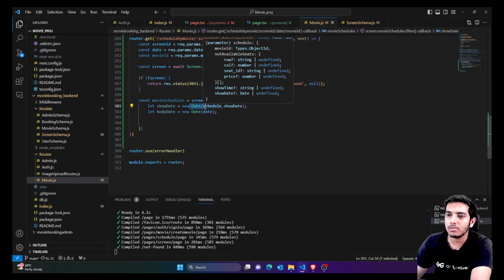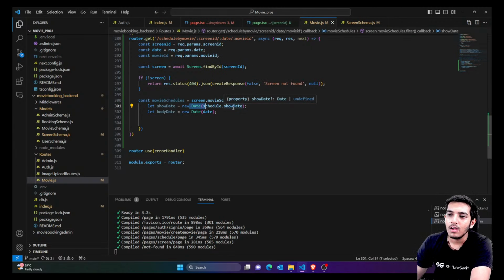Sometimes if you're sending it from front end to back end, the date format might be different. Sometimes it might be a string, it might be a different format, or it doesn't have some important values. Anything could happen, so just convert it into a normal date object, then do things. So I'm just going to say that if your movie date, month, and year match, as well as the movie ID match, then that's the current schedules which we are talking about.